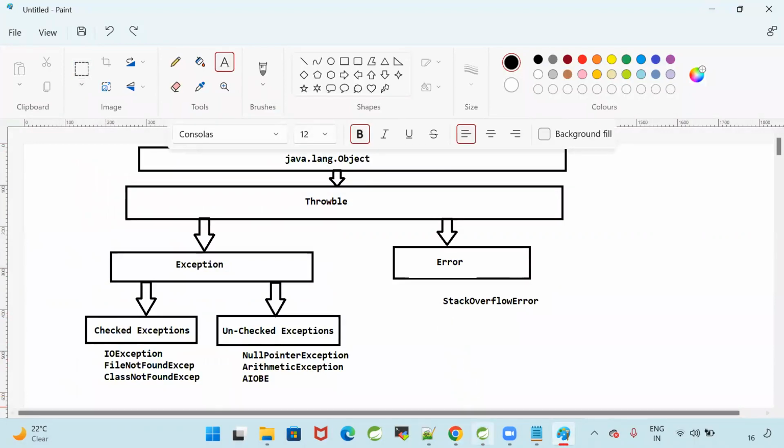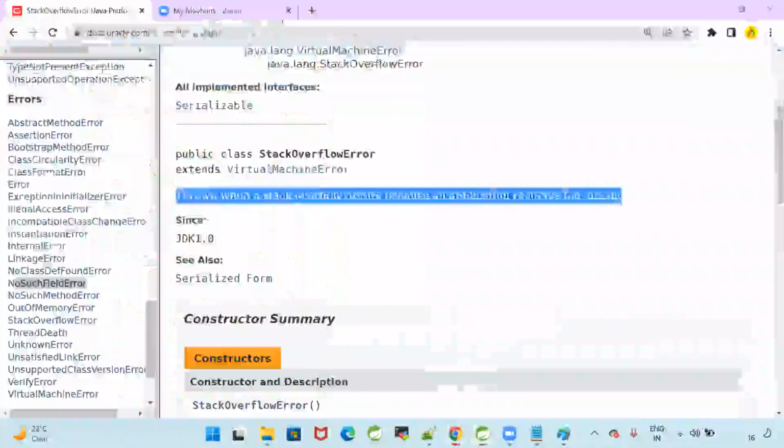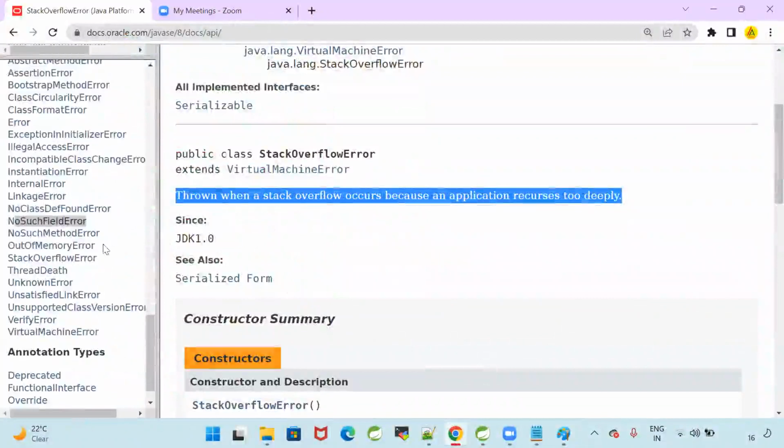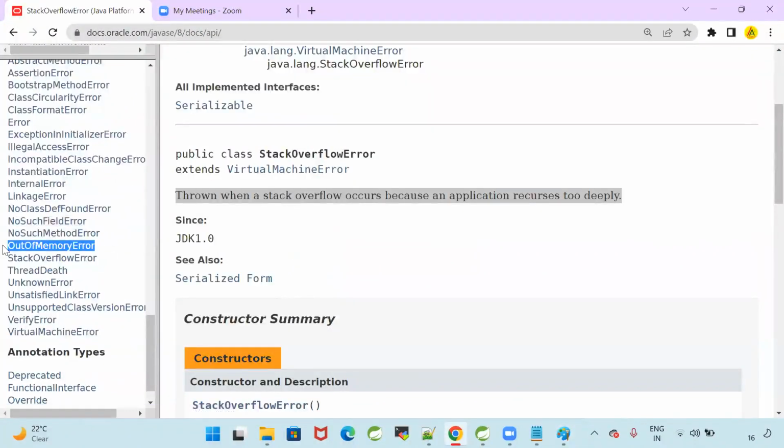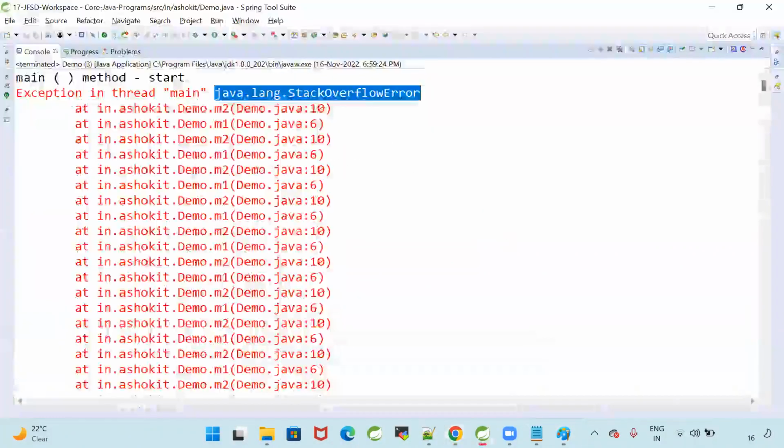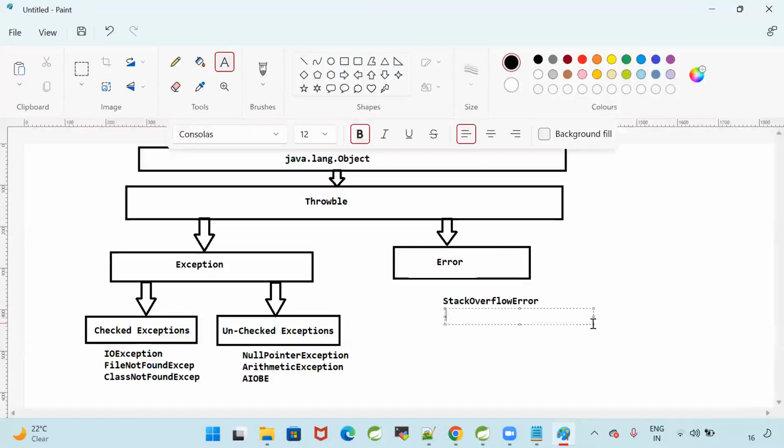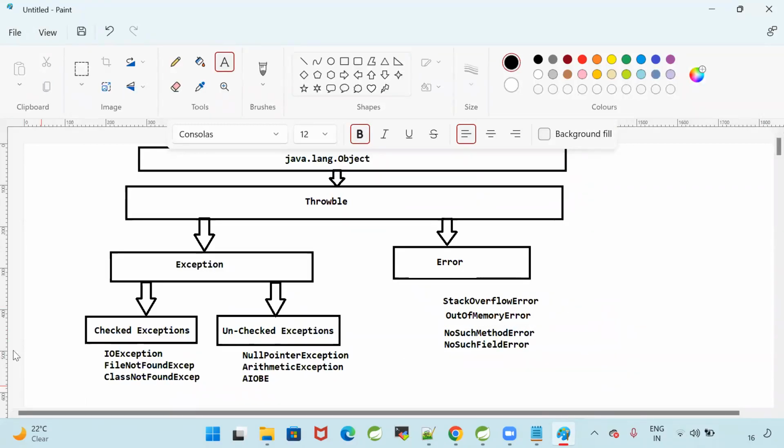Out of memory error, no such method error. Out of memory error. And we have one more thing, that is called no such method error. No such field error. No such method error, no such field errors are available.